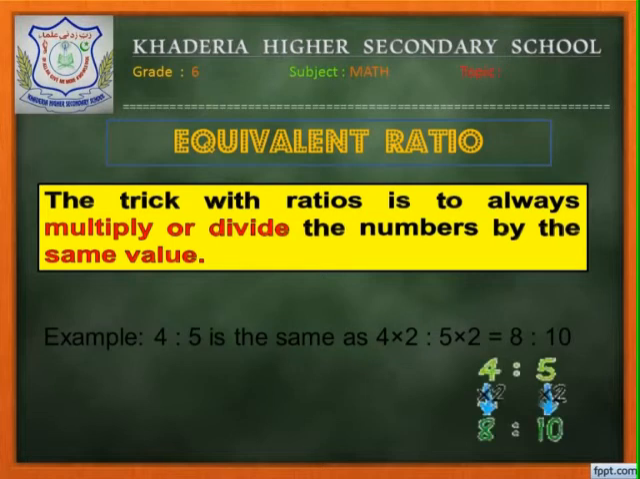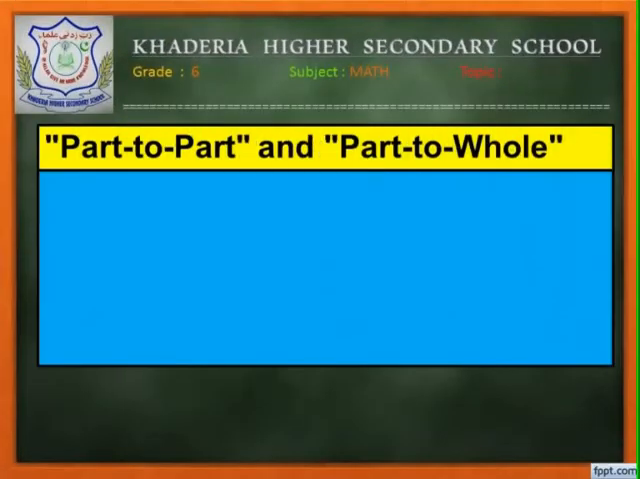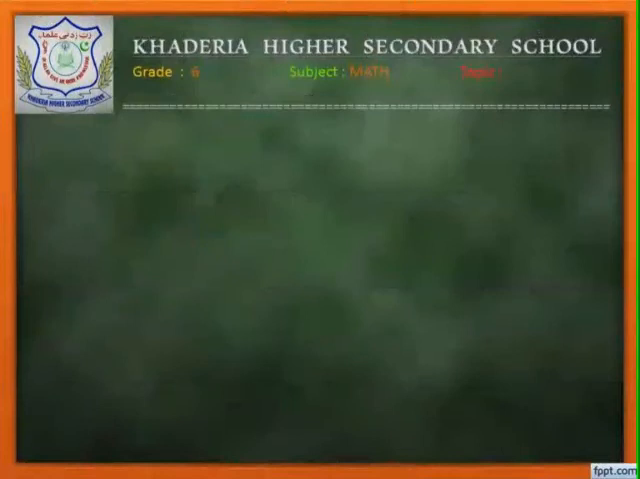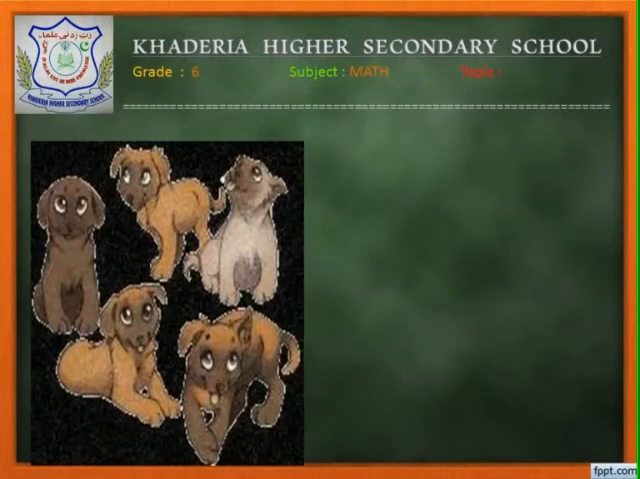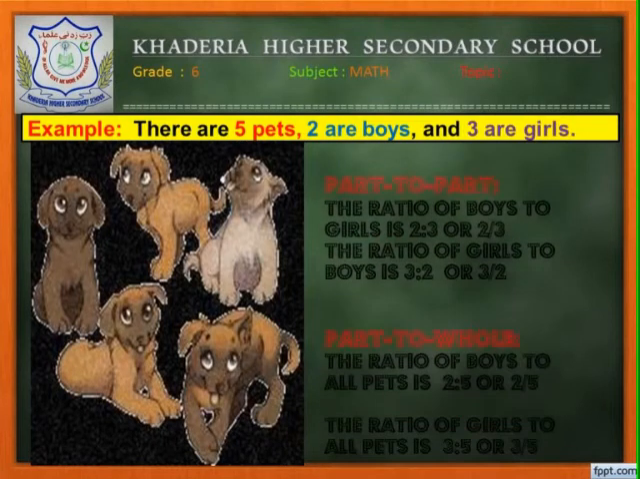So far, we found the ratio between part to part quantities, but we can also find the ratio between part to whole. We will discuss that one by one. Take an example. In a street, there are 5 pets: 2 boys and 3 girls. From the example, we can calculate the ratio between boys and girls is 2:3 or 2/3, and the ratio of girls to boys is 3:2 or 3/2. This is all about the ratio of part to part quantities.